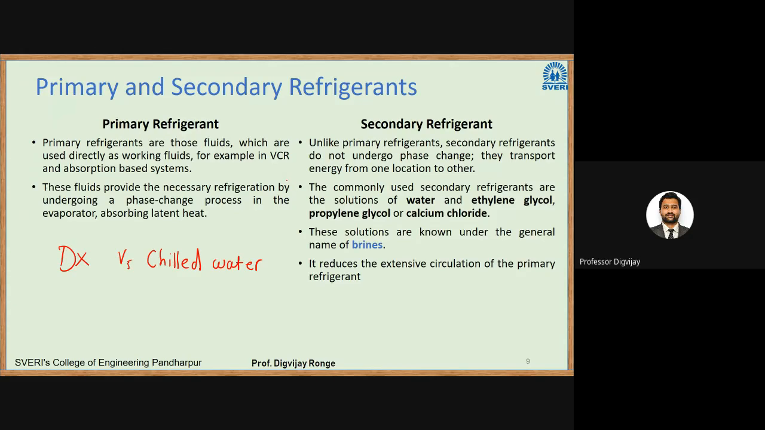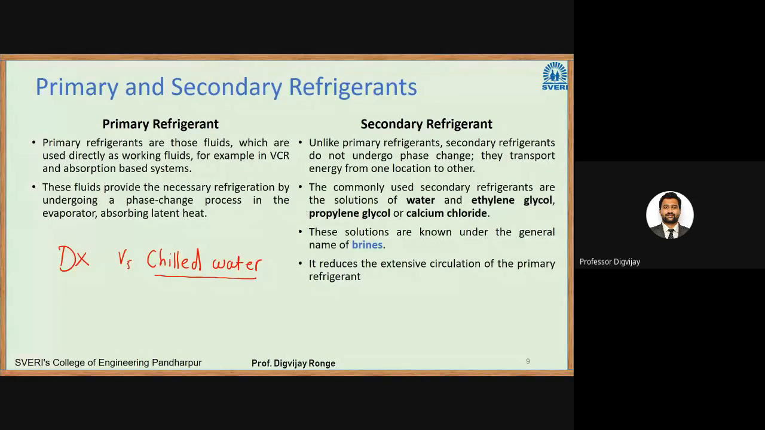DX systems are those that use the primary refrigerant. In this case, you are using the evaporator directly. Air comes in contact with the evaporator. That air is cooled, and that air is used for air conditioning or process industries. In the chilled water system, we are using an evaporator, no doubt, but that evaporator is used to lower the temperature of water. That water is called chilled water, and that water will be used to cool the air.